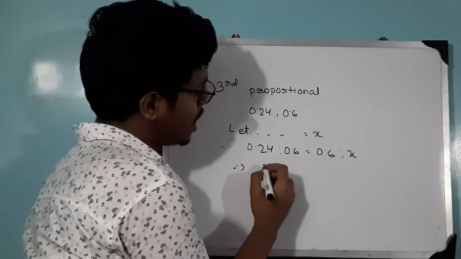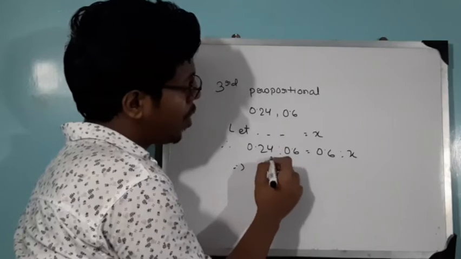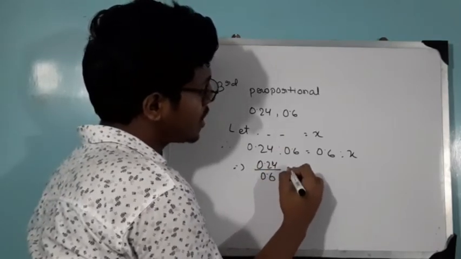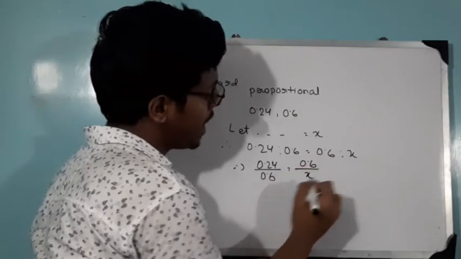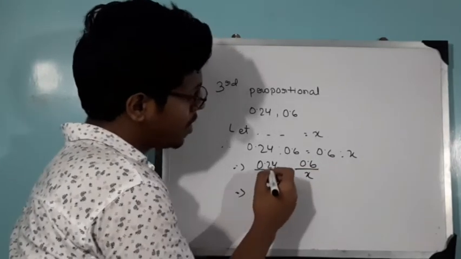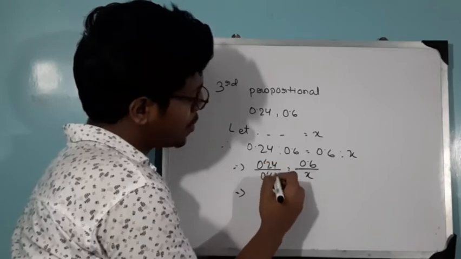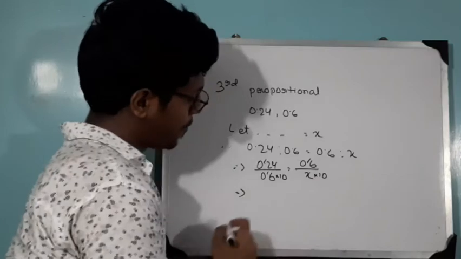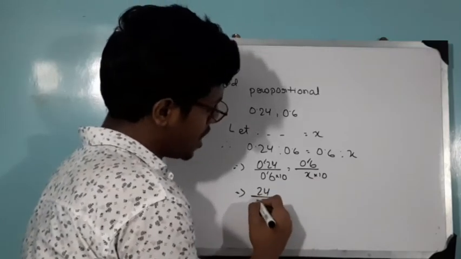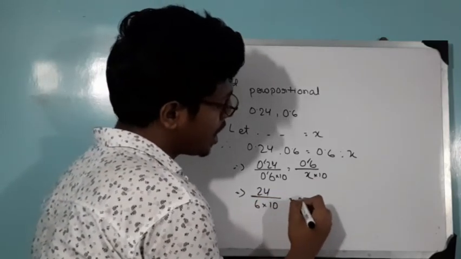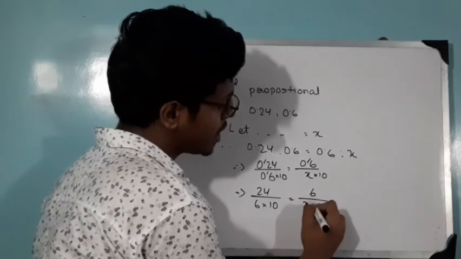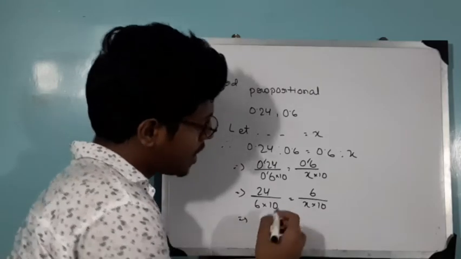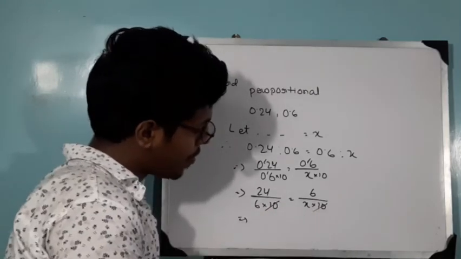Now you will form the solution part. 0.24 by 0.6 equal to 0.6 by x. Now I will remove the point. This point it will be into 10 and it will be into 10. So 24 by 6 into 10 equal to 6 by x into 10. Okay. Now see, 10 10 cut off.